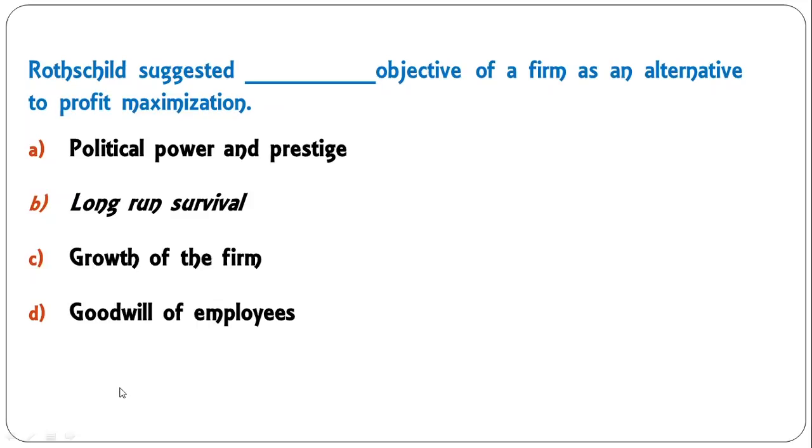Rothschild suggested dash objective of a firm as an alternative to profit maximization. So it is the long run survival objective as an alternative that was suggested by Rothschild.